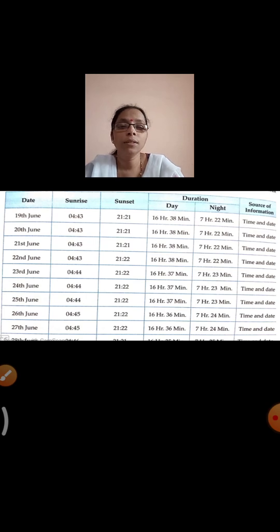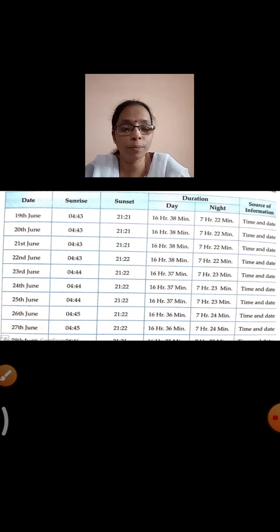Now children, there is an activity which you have to perform. Now you all are at home. You have this table in your textbook. I hope by now everybody must have downloaded the textbook as well. If you have last year's, well and good. In that there is a table wherein you have to do an observation around the dates given, 19th June to 28th of June.